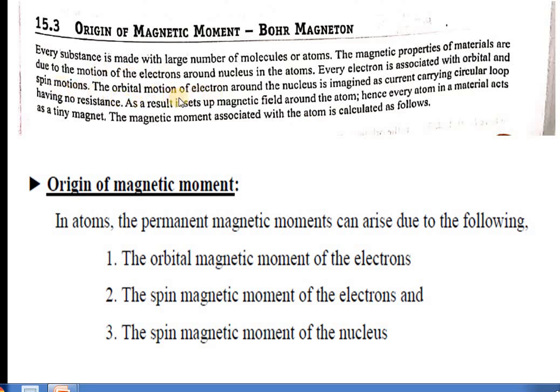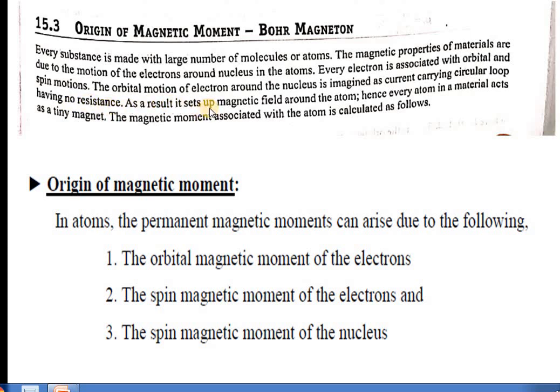The orbital motion of the electron around the nucleus is imagined as a current carrying circular loop having no resistance. So what we consider as the orbital motion of the electron, which is moving around the nucleus, the electron is considered to be orbiting around the nucleus similar to a current carrying circular loop, and it has no resistance.